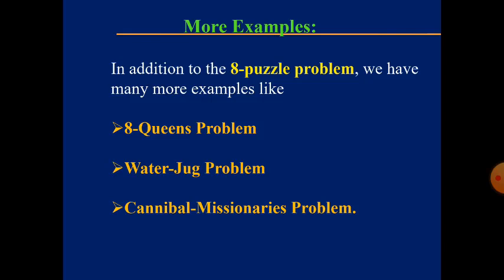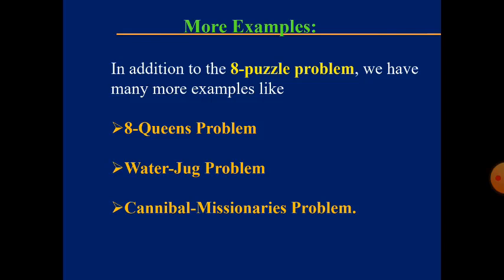Coming to the next one, the cannibals and missionaries problem. This also we have discussed in the earlier classes, but again we will see it once. In this problem, we have 3 cannibals and 3 missionaries at one end of the river.